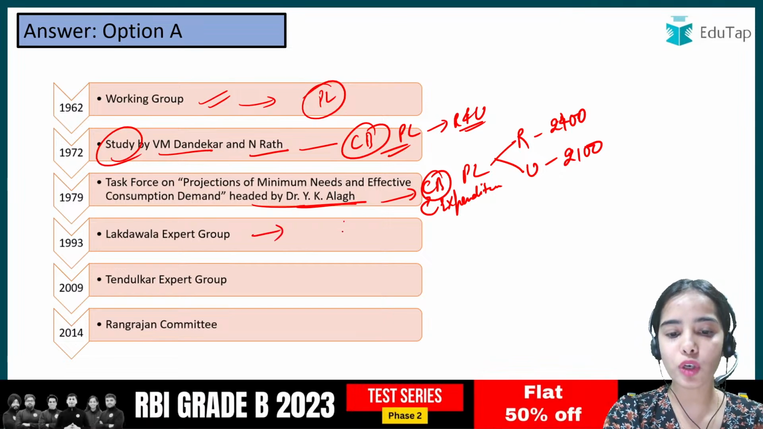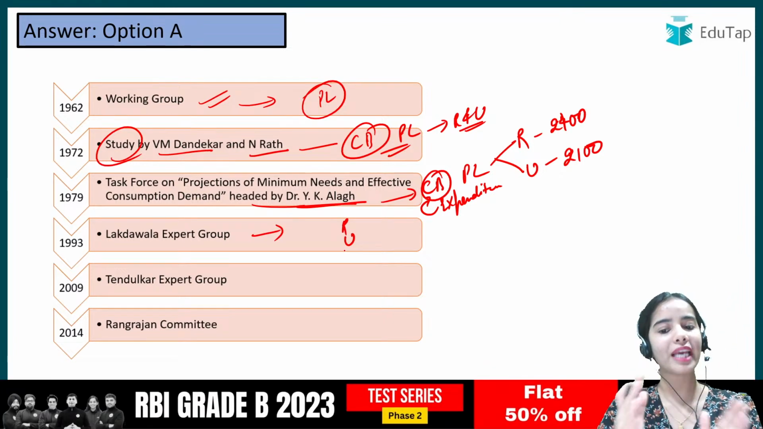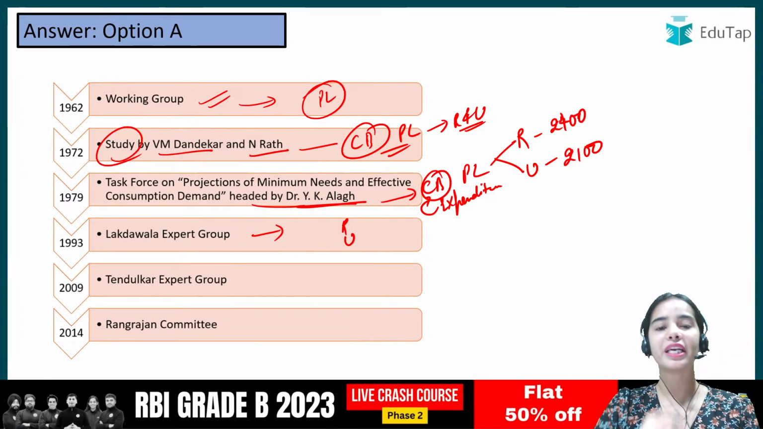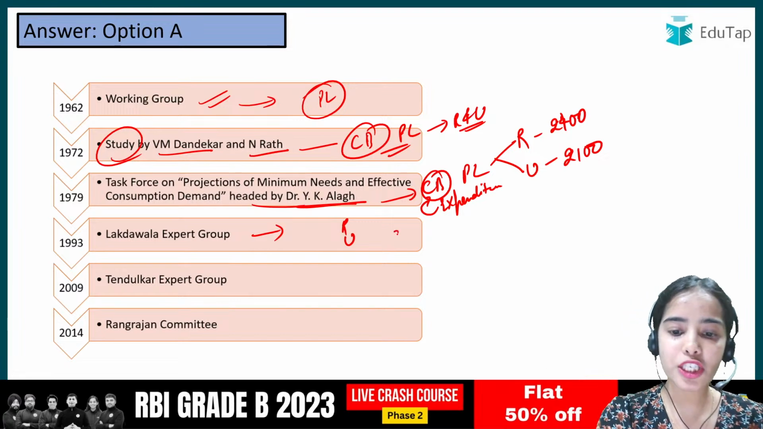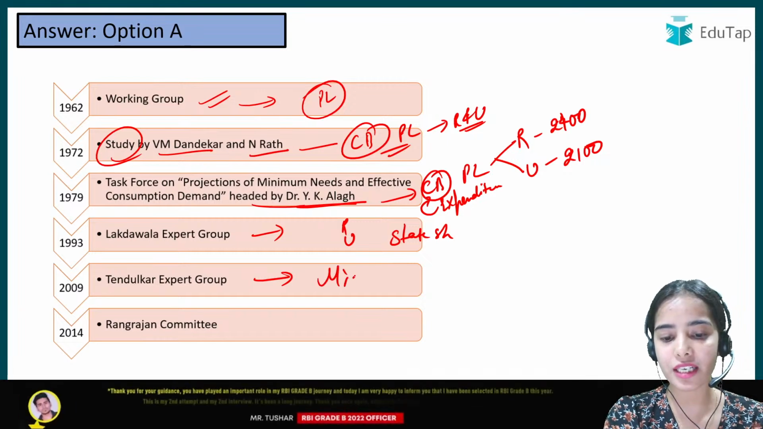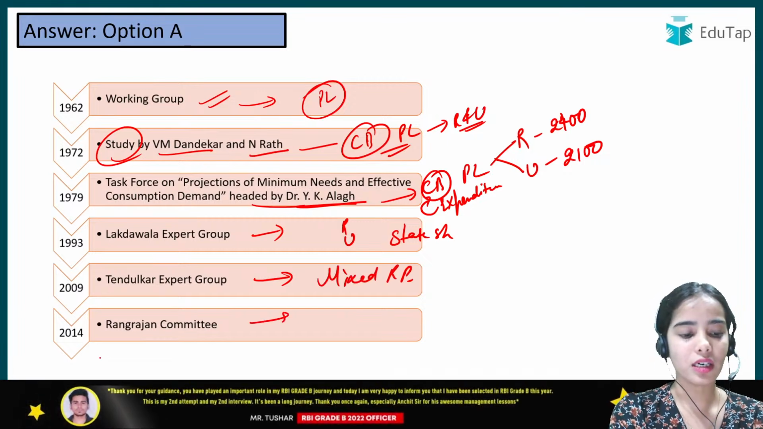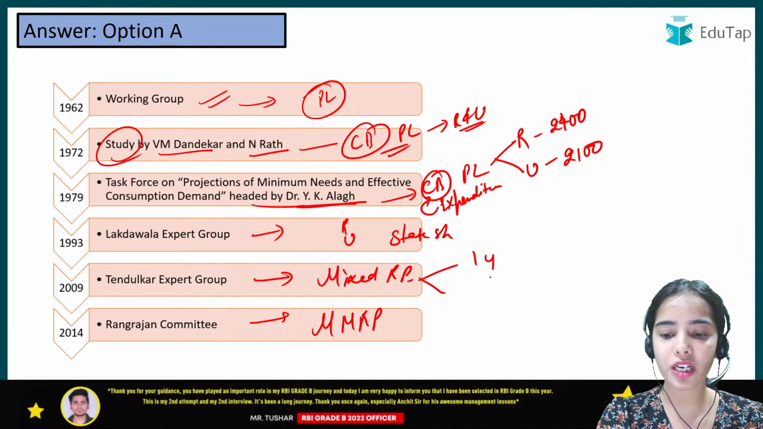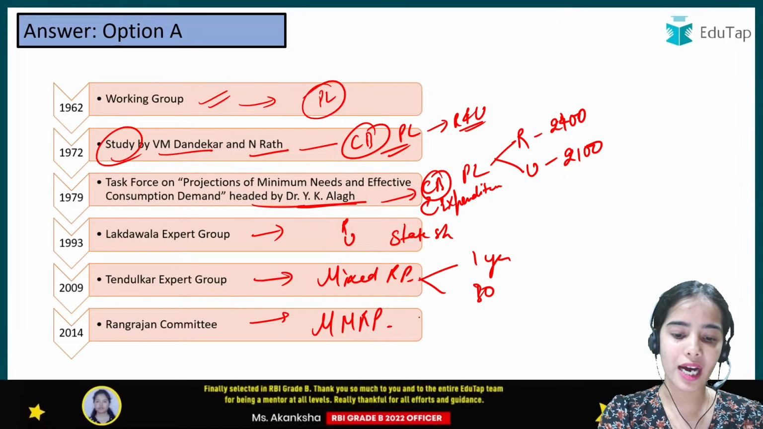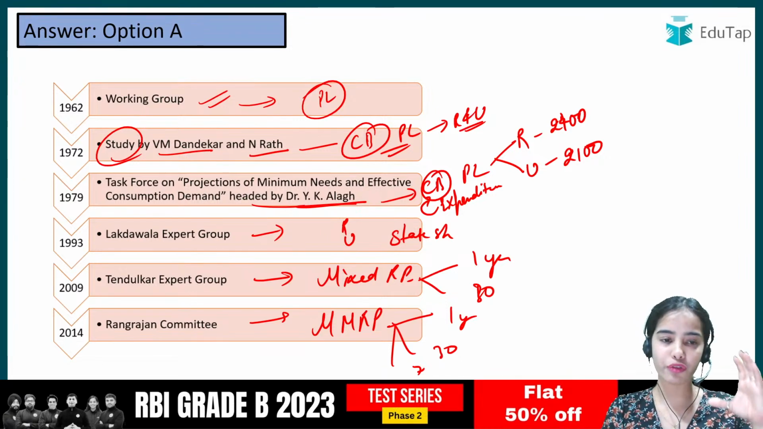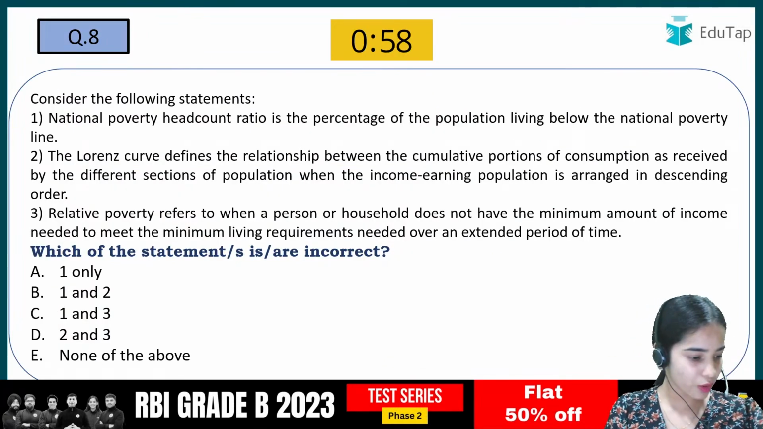Lakdawala committee said that for the rural and urban areas, yes, there should be calorie based or the expenditure based poverty line that is dependent on the minimum calorie intake, but this should be state specific. Then the Tendulkar expert group has given the mixed reference period, and the Rangarajan committee has given the modified mixed reference period. Mixed reference period is 1 year and 30 days, and the modified mixed reference period was 1 year, 30 days and 7 days. Okay, so I have explained to you the brief points of all the committees so that you have the clarity.